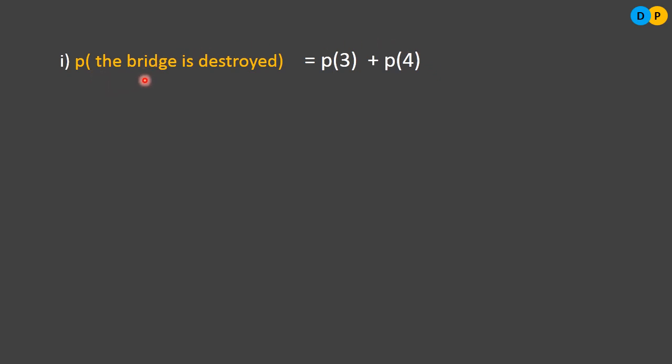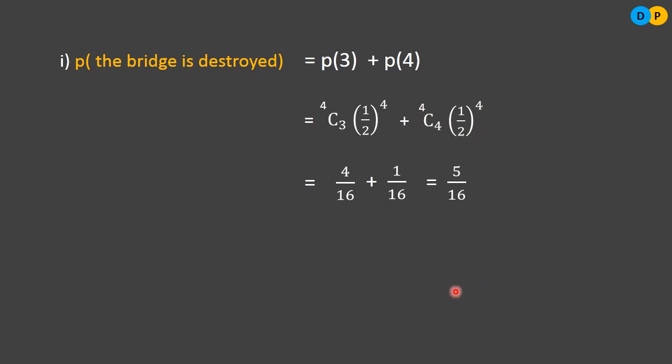We need to find the probability that the bridge is destroyed. What is the condition for the bridge to be destroyed? You need to hit 3 bombs. If you hit 1 more bomb extra, no problem, anyhow it is going to be destroyed. So we need to find probability of 3 plus probability of 4. For probability of 3, 4C3 half to the power 4, plus probability of 4 is 4C4 half to the power 4. After simplification, we get 4 by 16 for probability of 3 and 1 by 16 for probability of 4. So the final answer is 5 by 16.